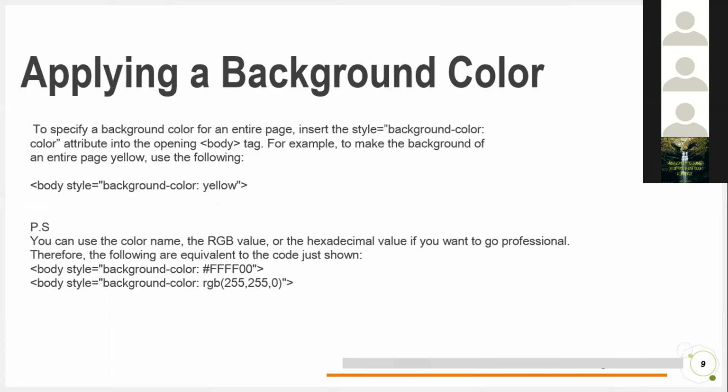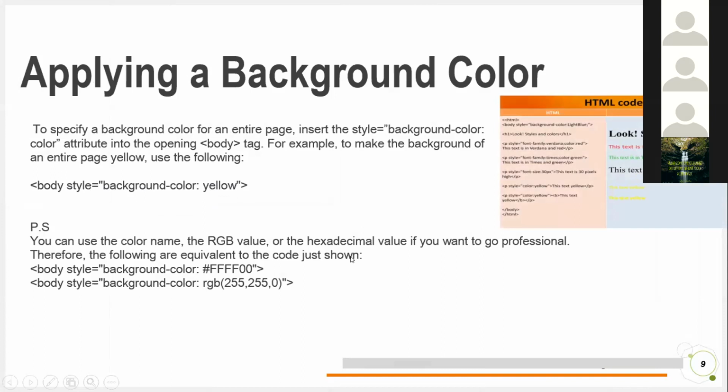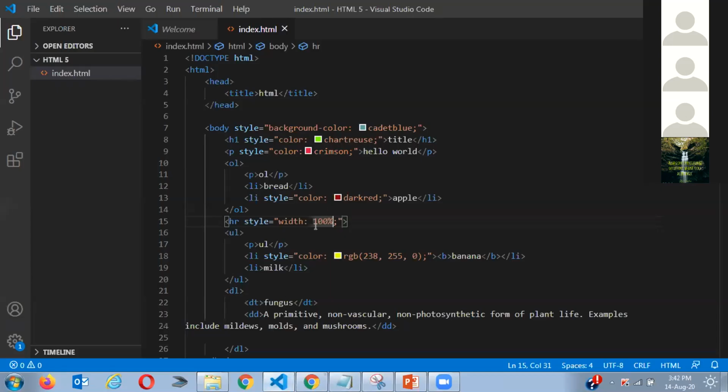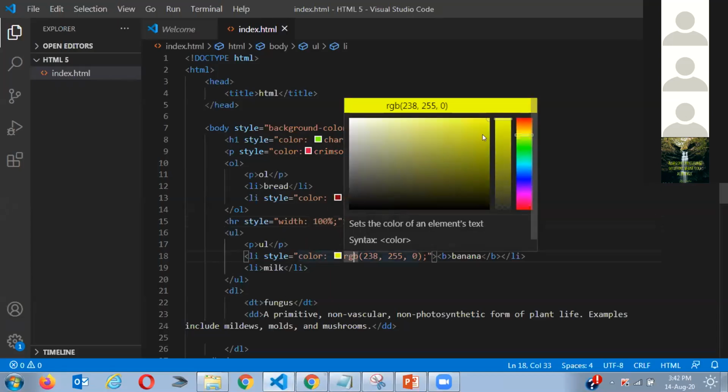So now applying the background color. Either you can do the normal way, like adding a background color yellow, or you can do the advanced way. Maybe you want to make your page look very great. So how you can do that is just come here. You can see right here, I did this the advanced way because I couldn't find the color I wanted in there.